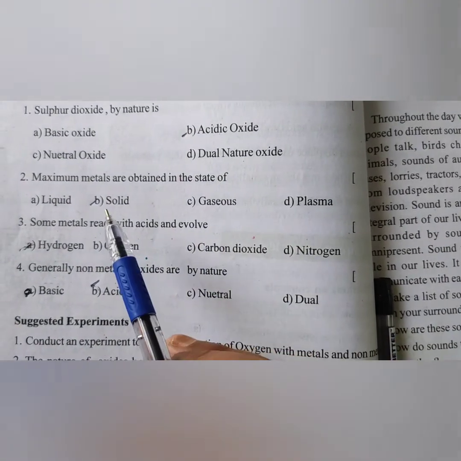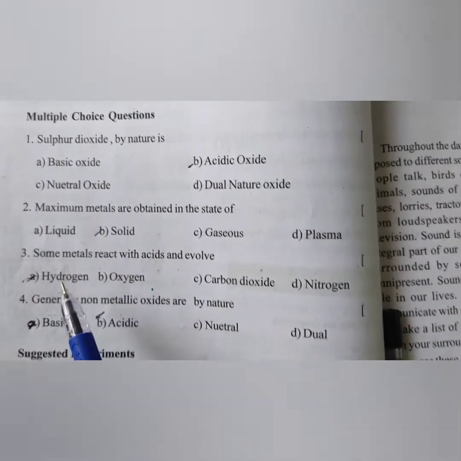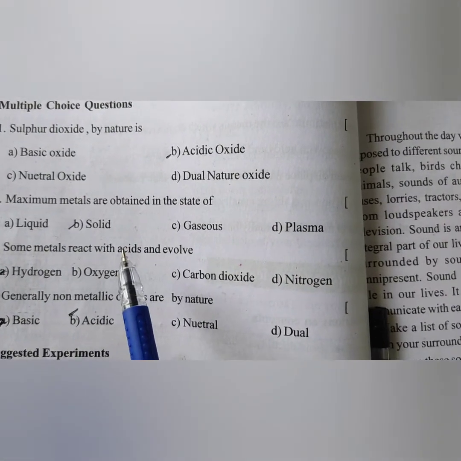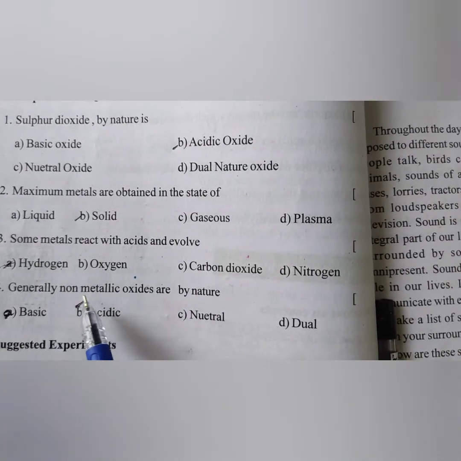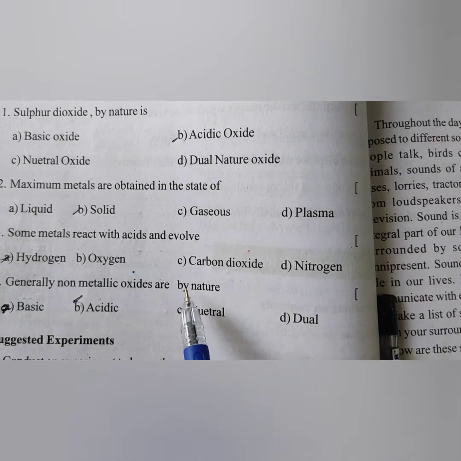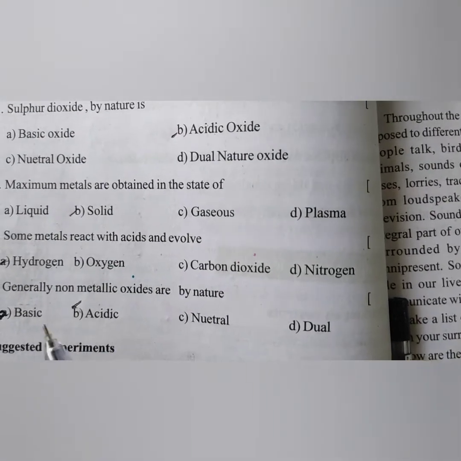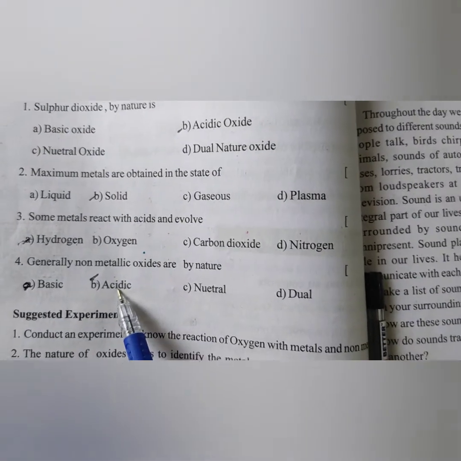Next, maximum metals are obtained in the state of solid. They are in the solid state. Next, some metals react with acids and evolve hydrogen gas. When metals react with acids, a pop sound occurs and it is the hydrogen gas. Next, generally non-metallic oxides are acidic by nature. As we have just seen, non-metallic oxides are acidic in nature and metallic oxides are basic in nature.